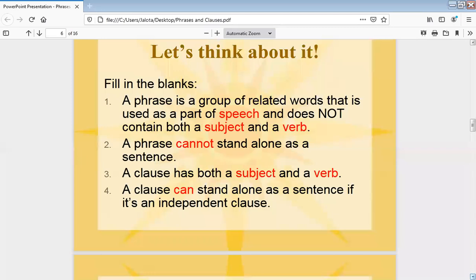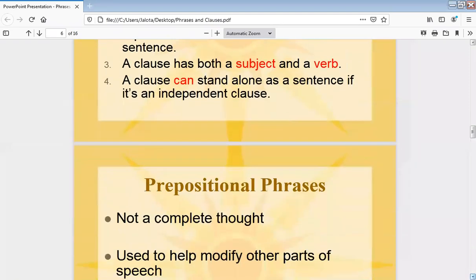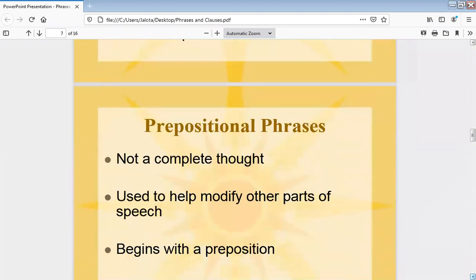It should be clear: a phrase cannot stand alone as a sentence. A clause has both subject and verb. A clause can stand alone as a sentence if it's an independent clause, meaning a principal clause. You know, a principal clause is complete in itself.